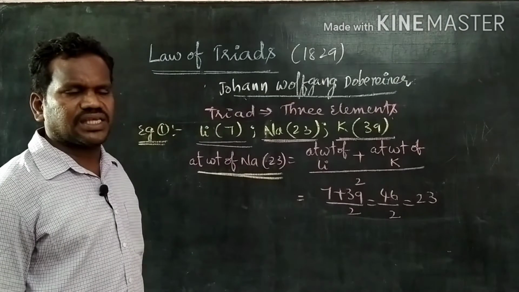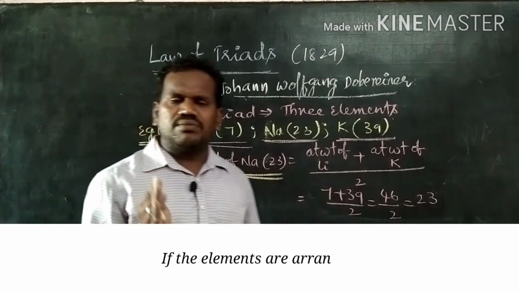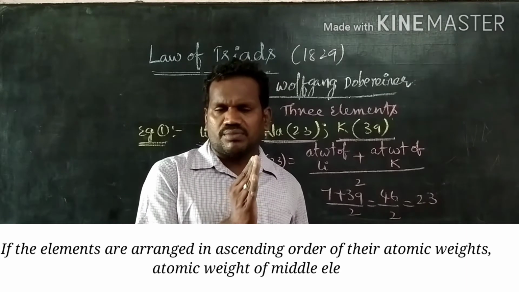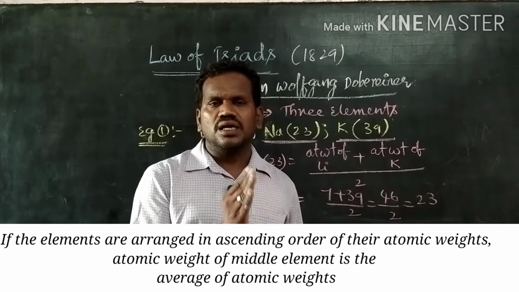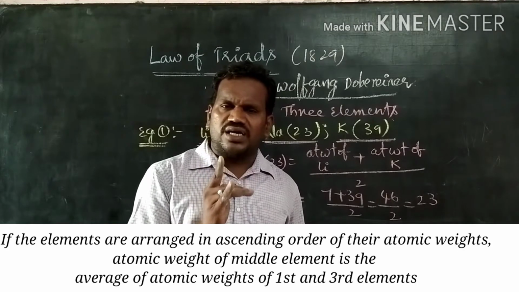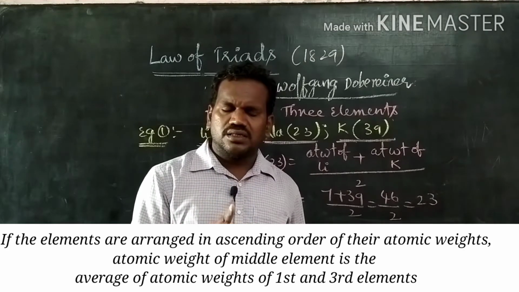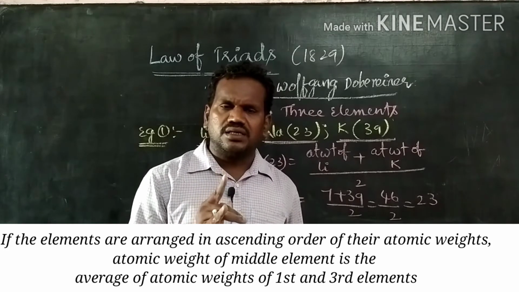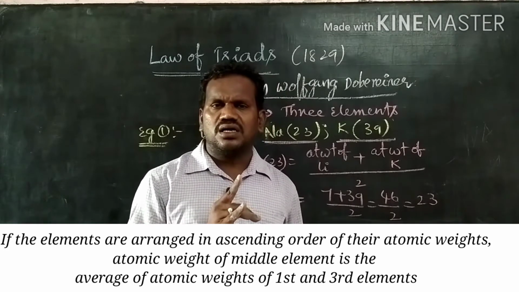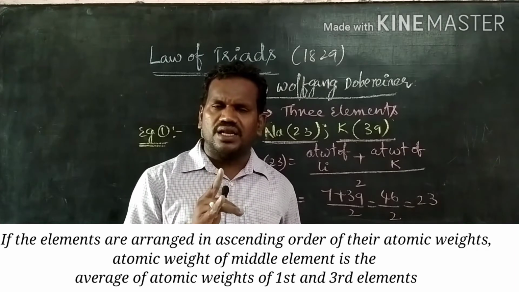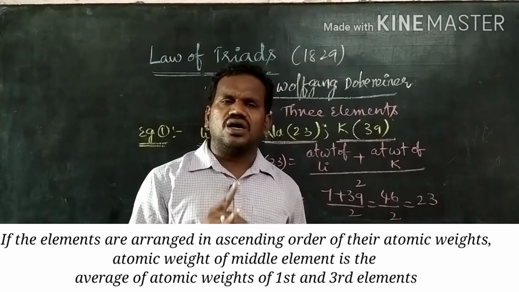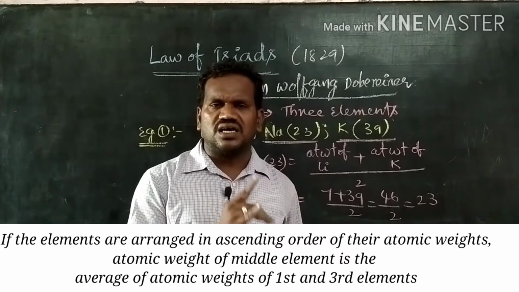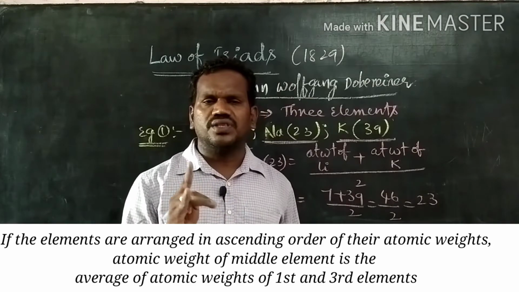Average atomic weight we can also take as the arithmetic mean. So the statement is: if the elements are arranged in the ascending order of their atomic weights, the atomic weight of the second or middle element is equal to the arithmetic mean of the atomic weights of the first and third elements of the group.